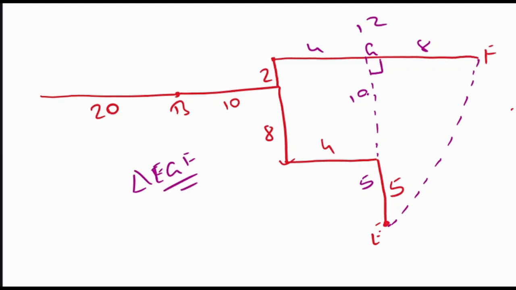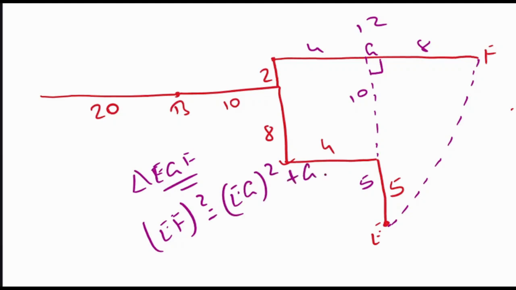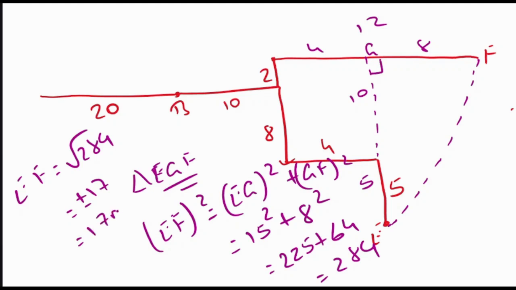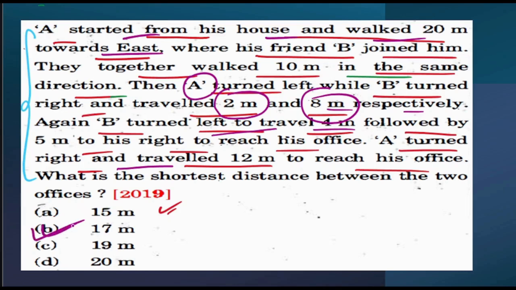Again same thing, EF square, that is hypotenuse square, is equal to EG square plus GF square. What is EG? EG is 10 plus 5, that means 15 square, plus GF, GF is 8 square. That means 225 plus 64, which is 289. So EF will be square root of 289, which is plus minus 17. Now distance cannot be negative, so we will be considering only the positive value, which is 17 meters. So my final answer will be option B.